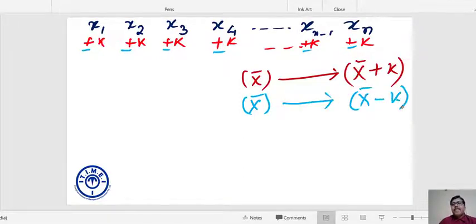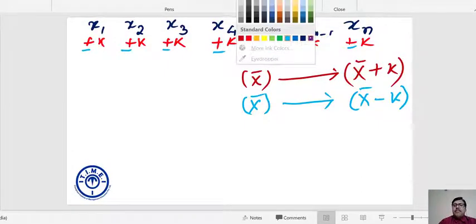Can I extend this observation to multiplication by a certain constant k? Suppose each of these n numbers is multiplied by a constant k. Does it impact my average?